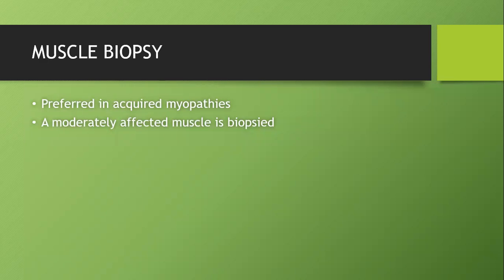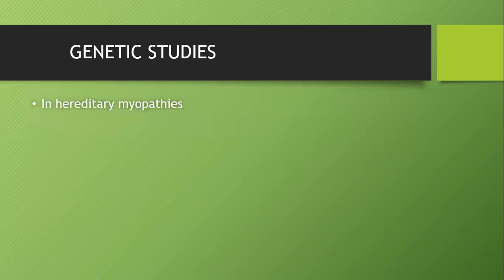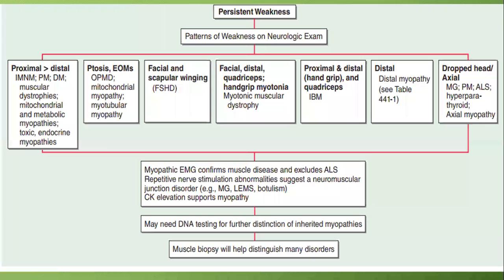So coming to the third investigation, muscle biopsy, it's not done routinely nowadays because inherited myopathies are now commonly diagnosed by genetic studies, but we can do this in terms of any acquired myopathy. Genetic studies are needed for any hereditary myopathy. So any chronic myopathy, I told it could be a persistent weakness, progressive weakness, or an intermittent weakness.